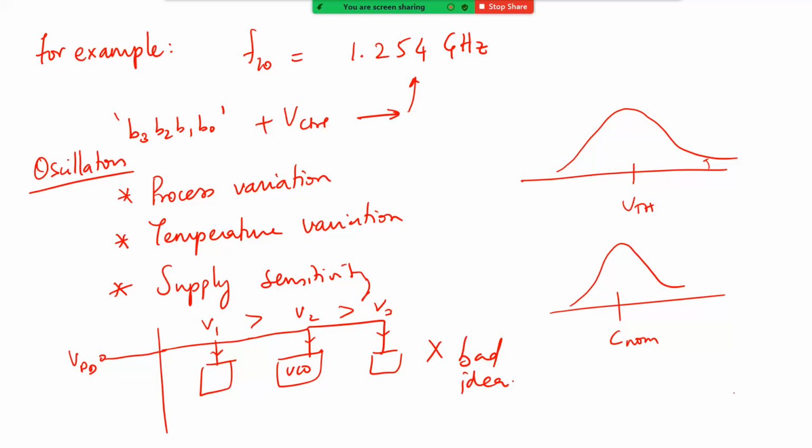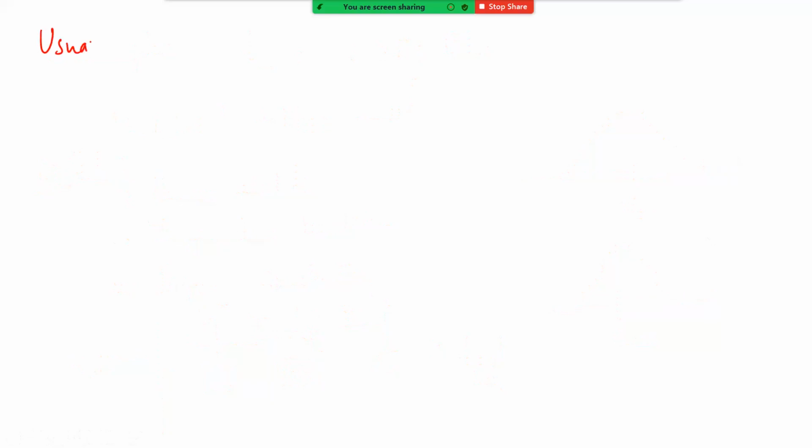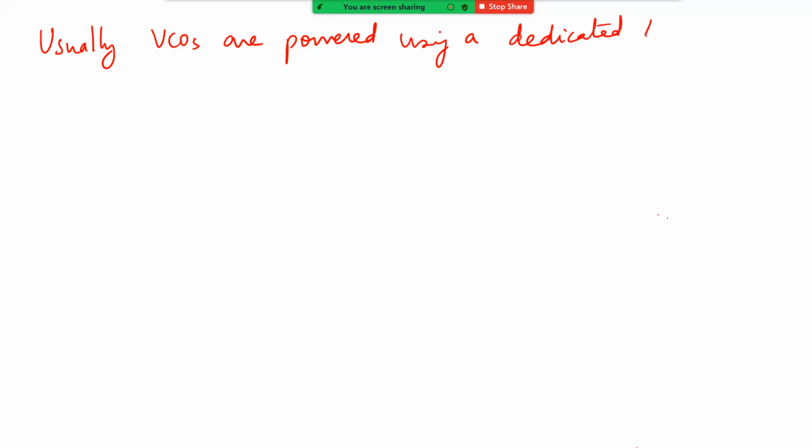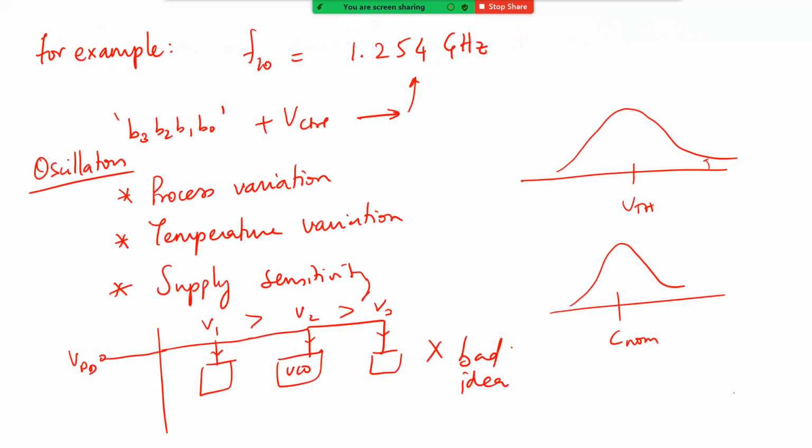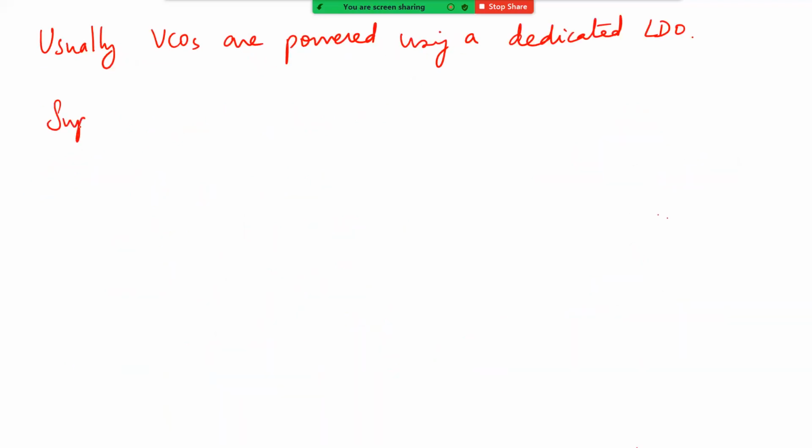And usually, if you talk about VCOs, VCOs are powered using a dedicated LDO. So if you have an IR drop itself, it will change. Now if you have time varying current, I is going to be time varying, and on top of that, if you also throw in L dI/dt, what will happen, your frequency will keep shifting around with time. Okay, which is what is called supply noise.